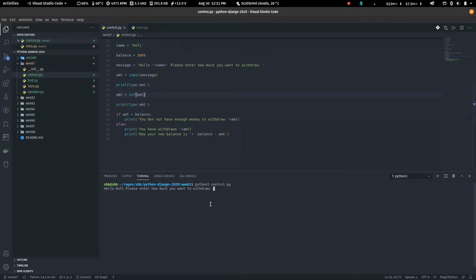But for now, if the person doesn't enter a number and enters just normal text, it goes against them, right? The important thing is that we convert whatever the person enters into an integer. If it can't convert into an integer, it will throw an error. And it can't convert if the person enters something that cannot be converted into a number, you see.